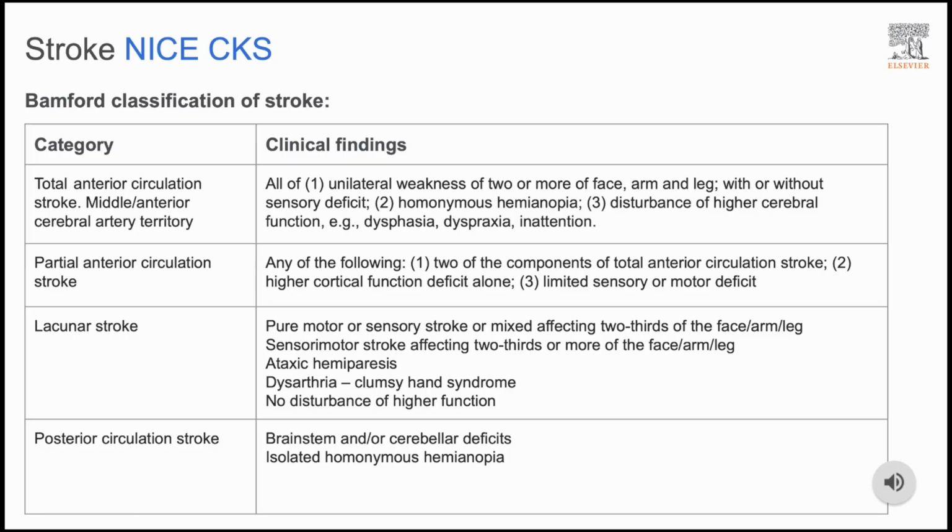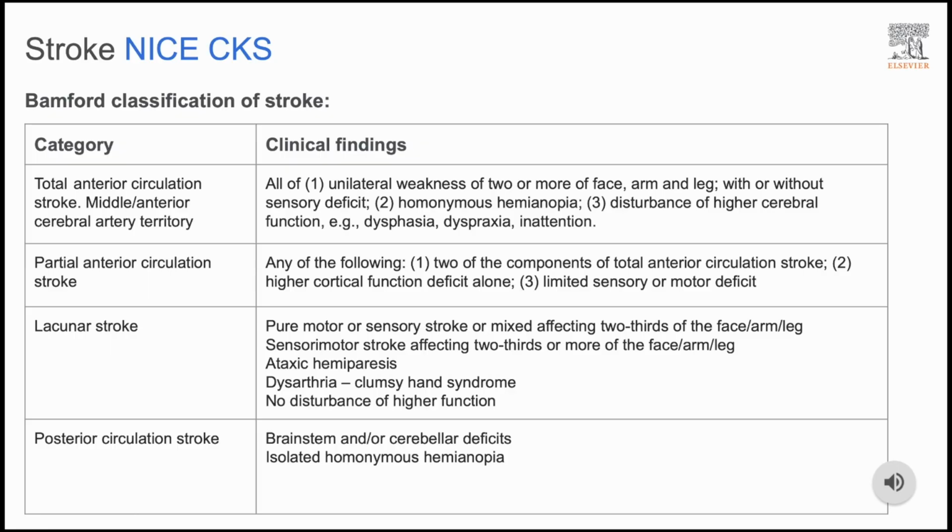Number 1 is the total anterior circulation stroke, also known as TACS. This affects the anterior and middle cerebral artery territories, and it presents with 3 key features: unilateral weakness affecting 2 or more of the face, arm, or leg, higher cortical dysfunction such as dysphagia or neglect, and homonymous hemianopia. Total anterior circulation strokes carry the worst prognosis, with 60% mortality at 1 year.